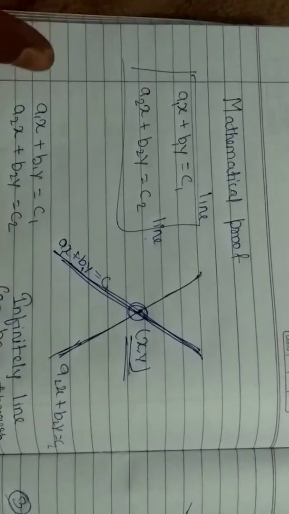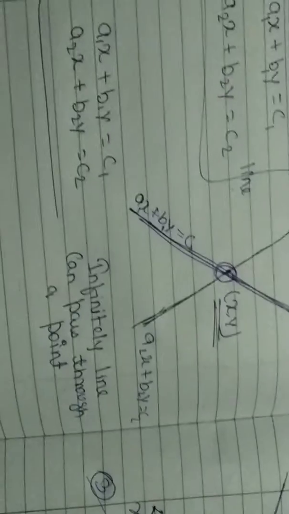Hello guys, this is a video that is a proof that infinitely many lines can pass through a point. It's a mathematical analytical solution for this proof. Suppose you get two equations that show line 1 and line 2. They always intersect at a point.